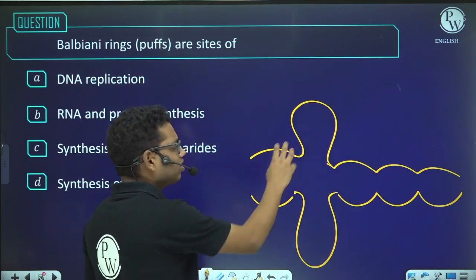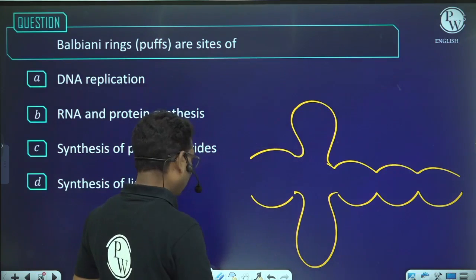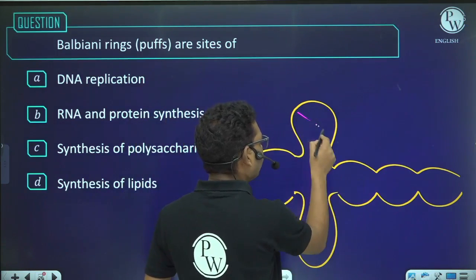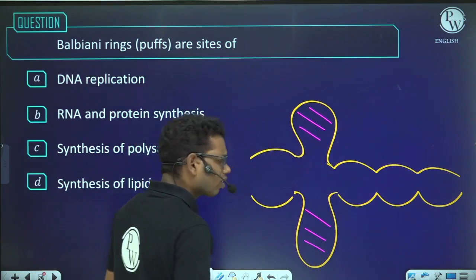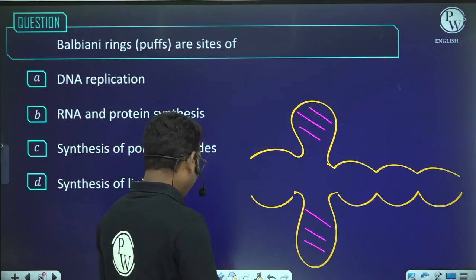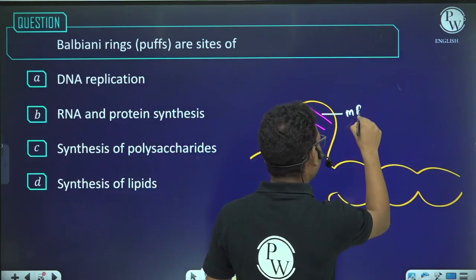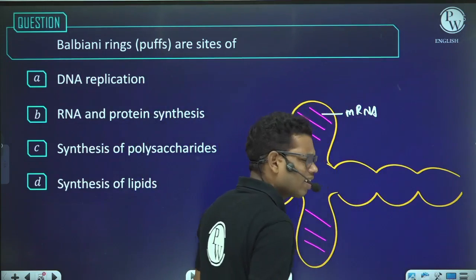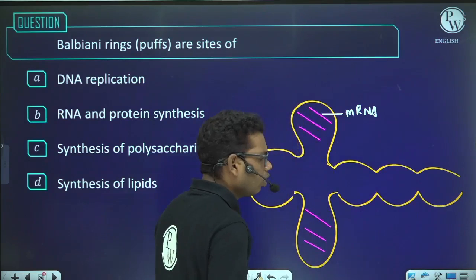Now the DNA can perform the transcription, and after transcription they will produce a number of RNA molecules. Suppose these are mRNA molecules, so these mRNA molecules will ultimately form the proteins.